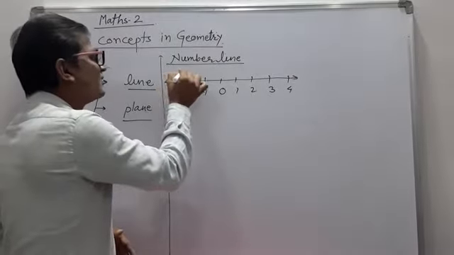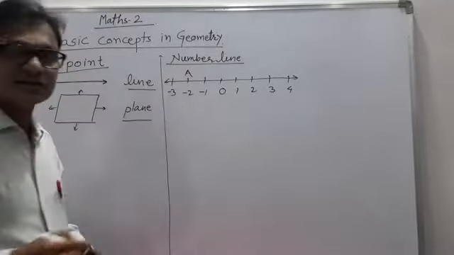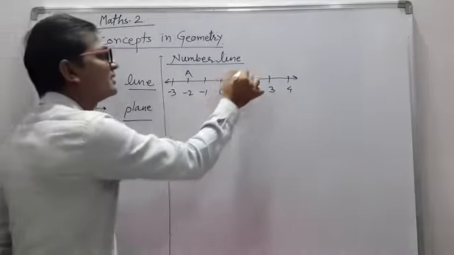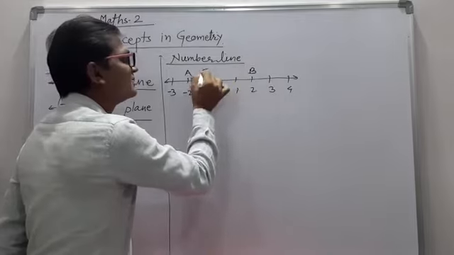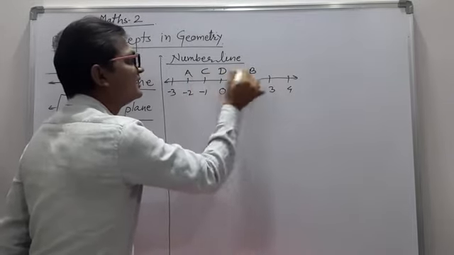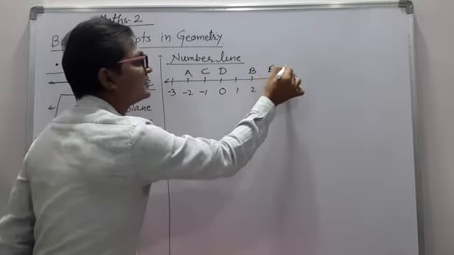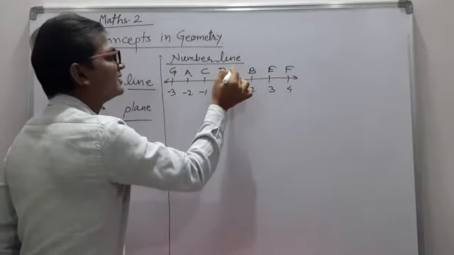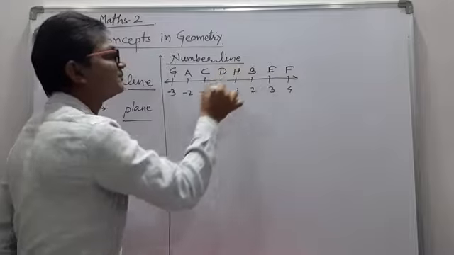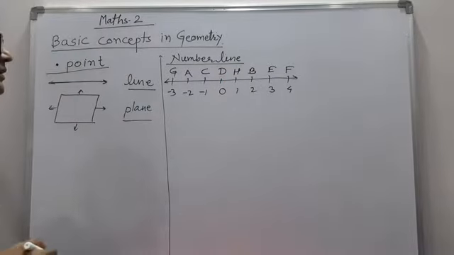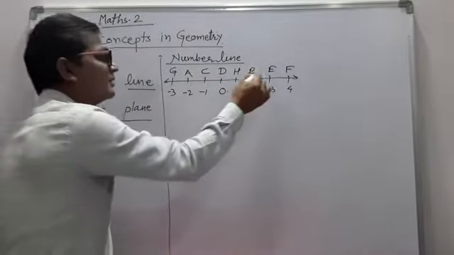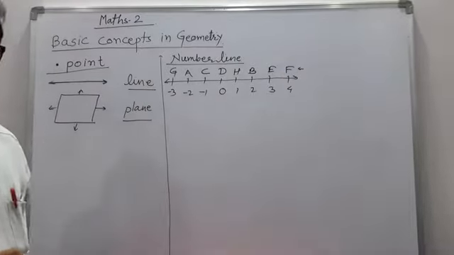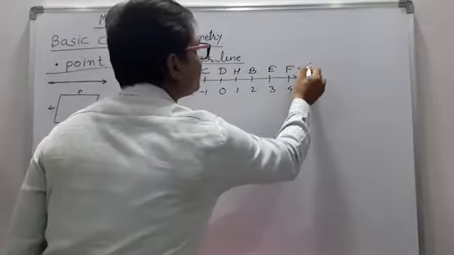If there are letters, we represent the points as A, B, C, D, E, F, G, and H. Those letters are the graph points.